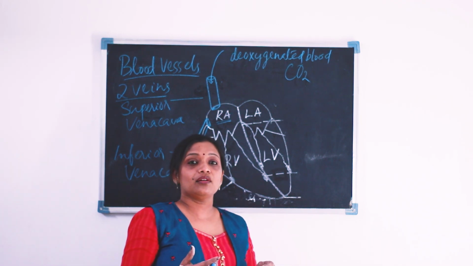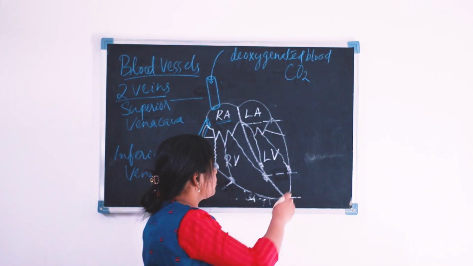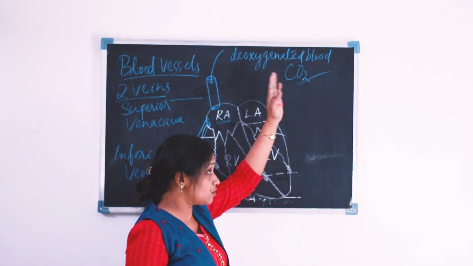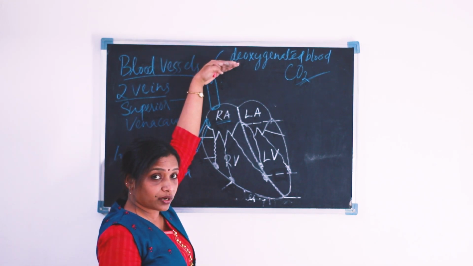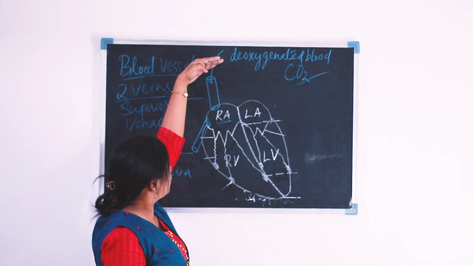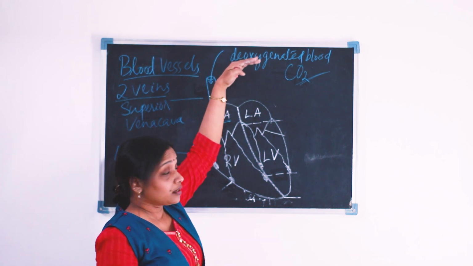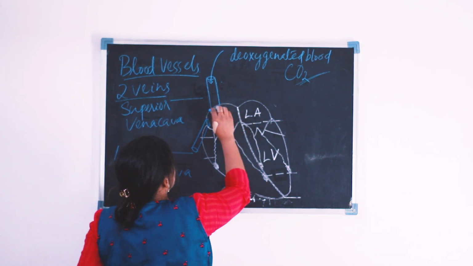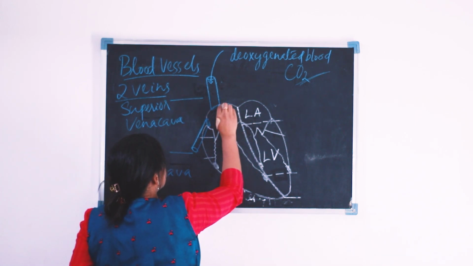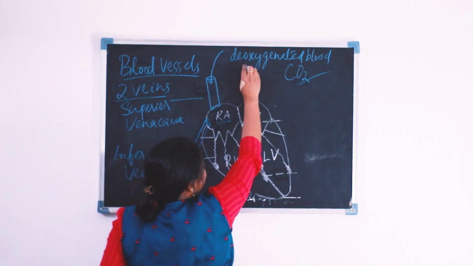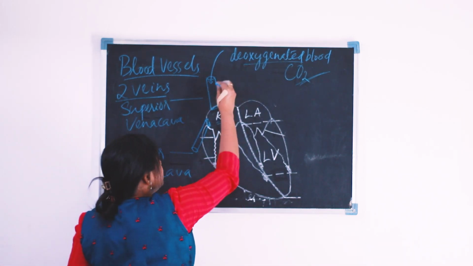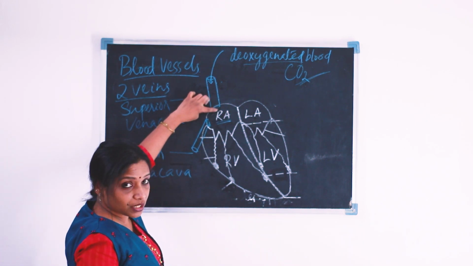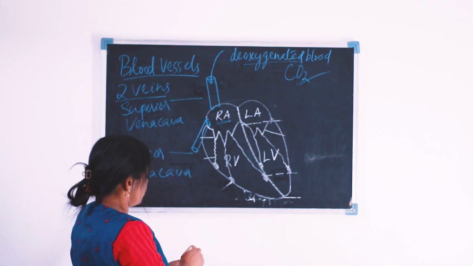That is, after cellular metabolism, there are waste materials, the gaseous waste carbon dioxide forming in our body. So from the top portion of the body above the heart, like our head, face, neck and arms, this vein carries the deoxygenated blood into the right auricle, so the opening of the superior vena cava is here at the top part of the right auricle.